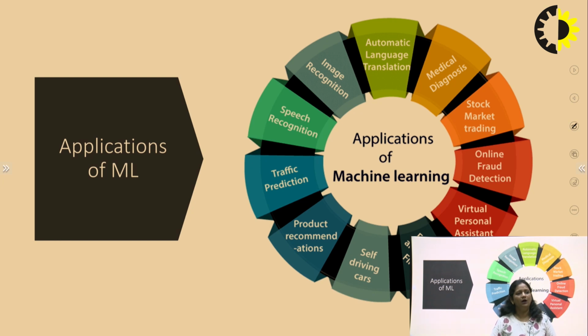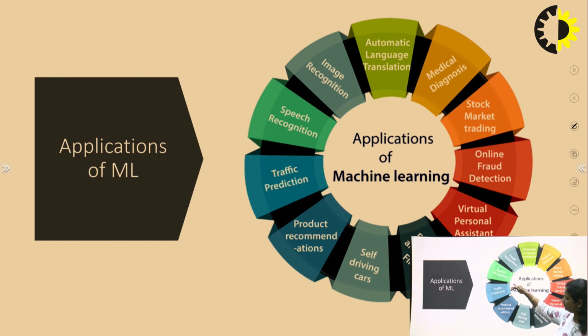Now, where are we using the applications of ML nowadays? What are the applications of ML? Where are we using ML and how? Okay, so these are the applications of machine learning. Speech recognition. After the slides, we will discuss all these applications, where they are used and how the machine learning concept is applied.